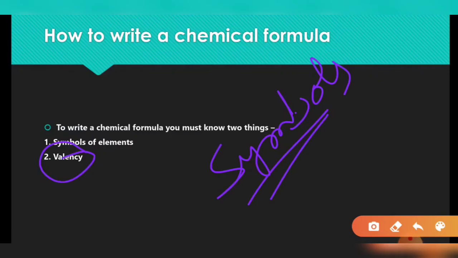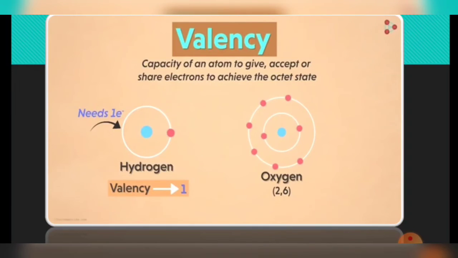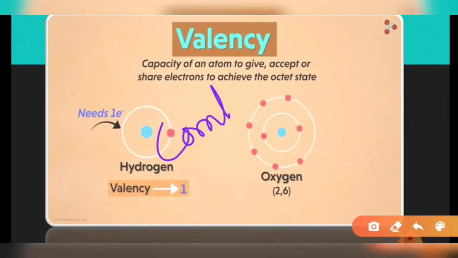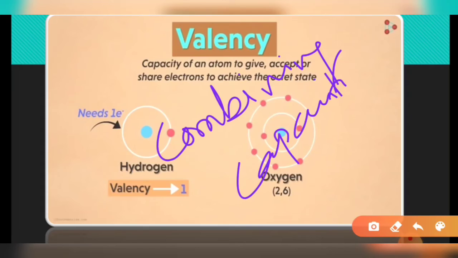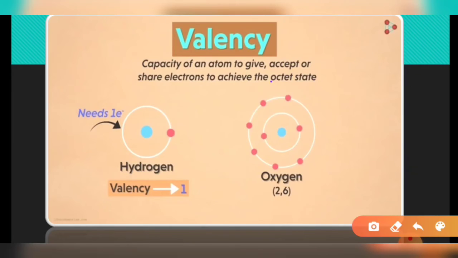The next thing is valency. But what is valency? Valency is the combining capacity of an element, the capacity of an atom to combine with other elements. It is the capacity of an atom to accommodate other elements to form a particular stable compound in nature. We can also state that it is the capacity of an atom to give or accept electrons, or to share electrons to achieve its stable state.